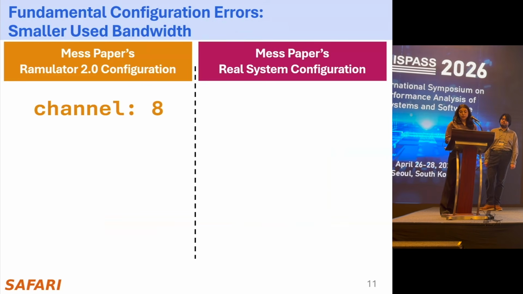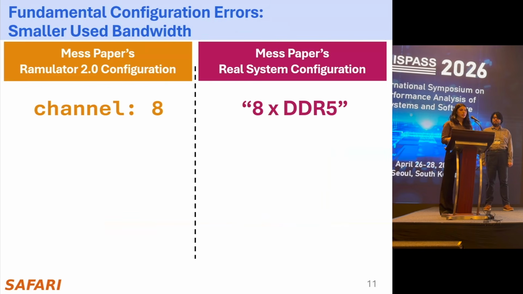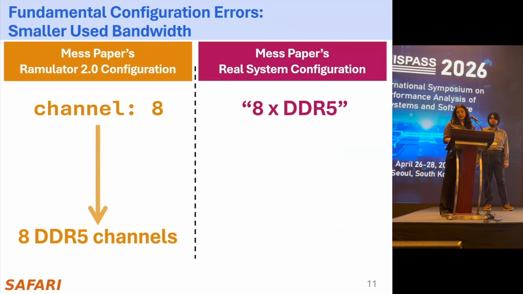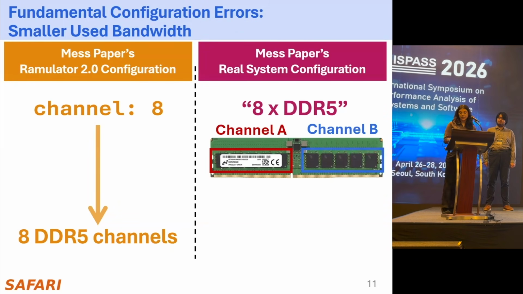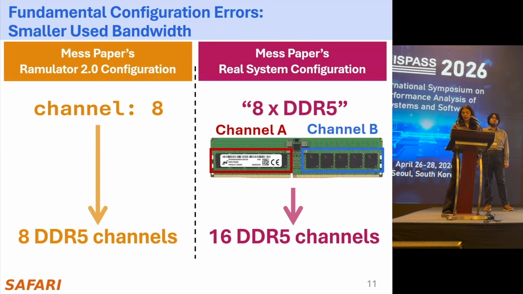The MESS paper's Ramulator 2 configuration specifies 8 channels with this configuration line, and the paper specifies the real system configuration as 8x DDR5. This leads to Ramulator 2 instantiating 8 independent DDR5 channels, whereas the real system configuration has 8 DDR5 DIMMs, each of which contains 2 channels, meaning that there are actually 16 independent DDR5 channels in the MESS paper's real system configuration.